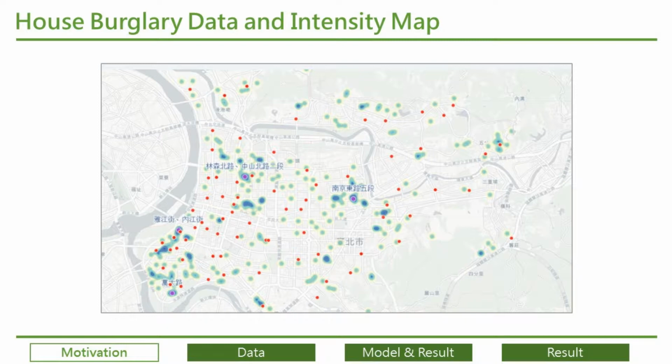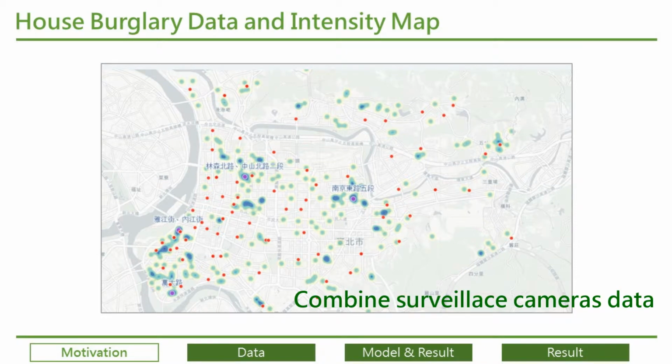But if we only consider the intensity of burglary in a certain region, it may not tell all the truth, and may be biased because of more people living there or lots of other factors. I think the surveillance system plays an important role in preventing crime and also breaking cases. Therefore, I would like to combine the Taipei City surveillance camera data with house burglary data to analyze.